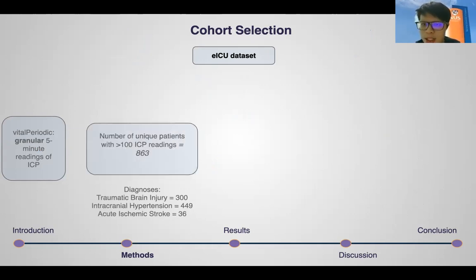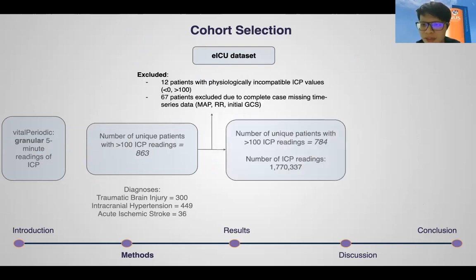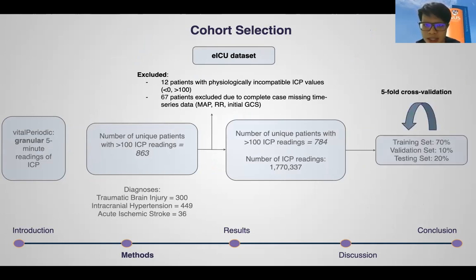863 patients with more than 100 ICP readings were chosen, with a total of 79 exclusions, leaving 784 patients for analysis. This resulted in a total of 1.77 million unique ICP readings, which was split into a training, validation, and testing set. This then underwent five-fold cross-validation.